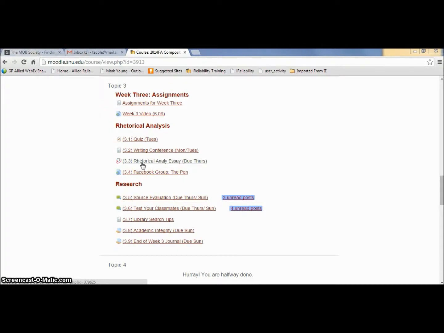You should also be working on your responses to the forums on the source evaluation and testing your classmates forum. Even if you didn't post an initial discussion post on these forums, go ahead and participate in the responses. This information is critical to writing strong papers in college, and I want to make sure you review it. Also be sure to read through the library search tips links.